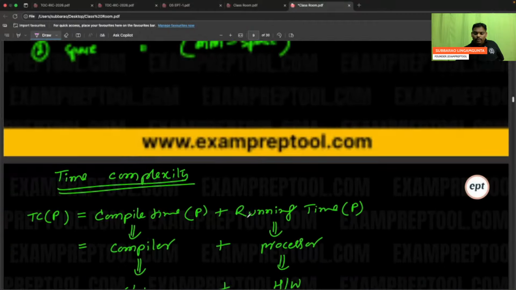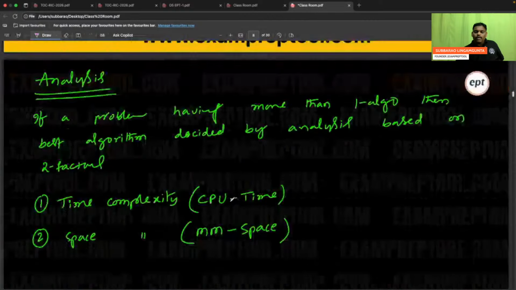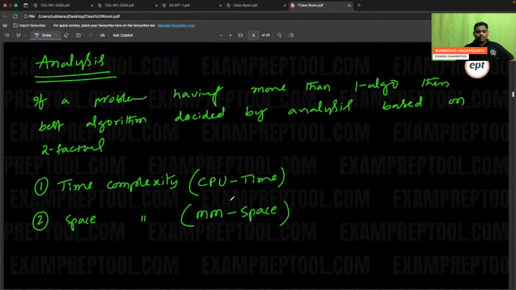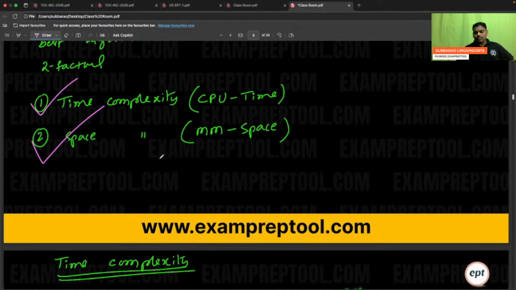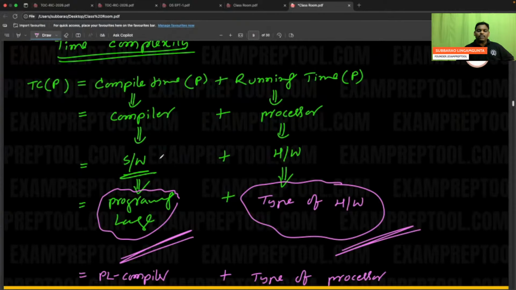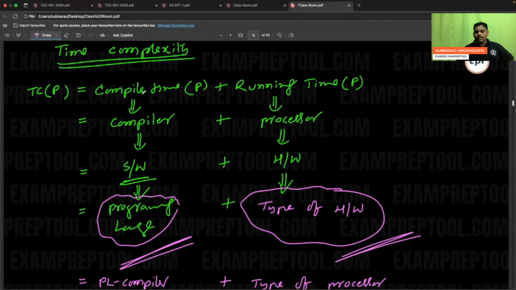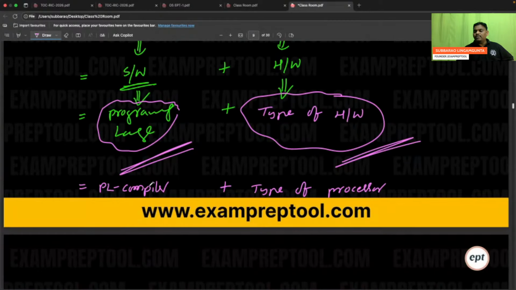So remember everyone, if anyone has even a small doubt, we have entered the analysis chapter. If your problem has more than one algorithm, then the best algorithm is decided by analysis, which contains two factors: time complexity and space complexity. Time complexity of a program is equal to compile time plus running time. Compile time is based on the programming language of the compiler. Running time is based on the type of processor. If these two are better, it will take less time; if worse, more time.